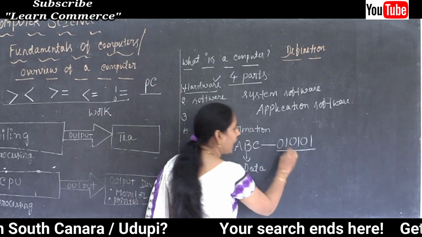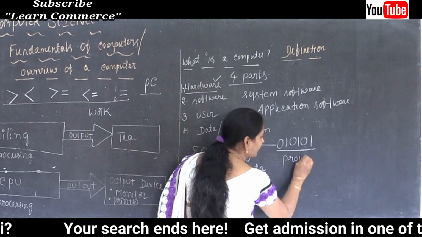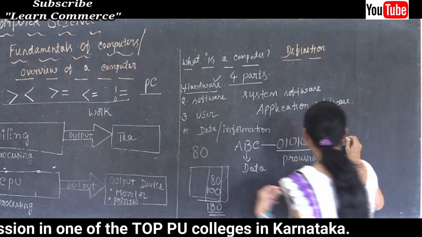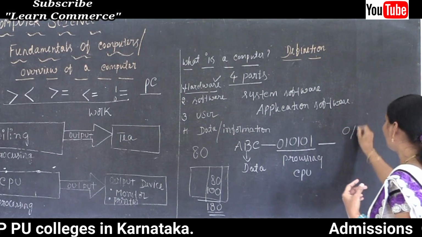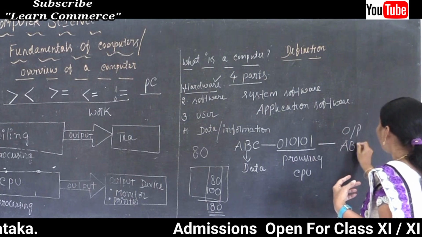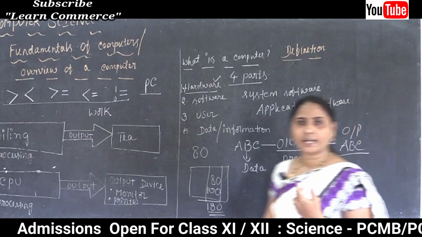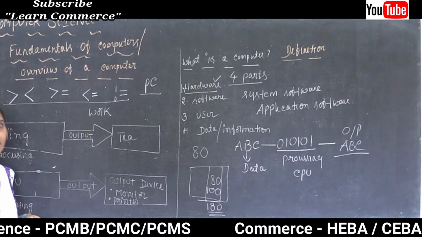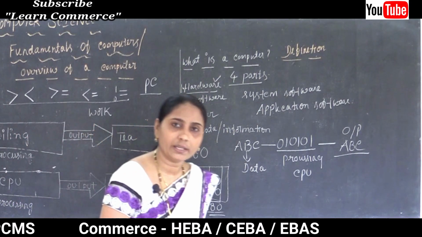And later, after doing some processing by using the CPU, finally it will display the output. The output we get is in our understandable form. The understandable form is the ABC. Whatever we inputted, only such form we will get as the output. Clear this point here?